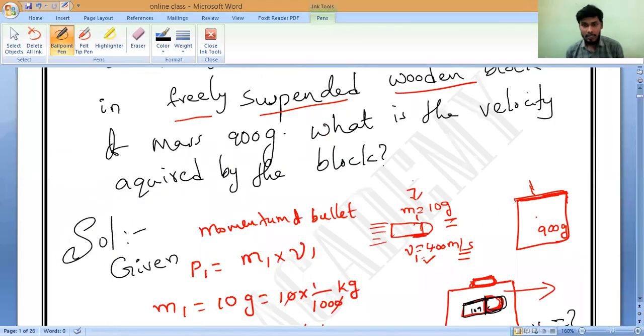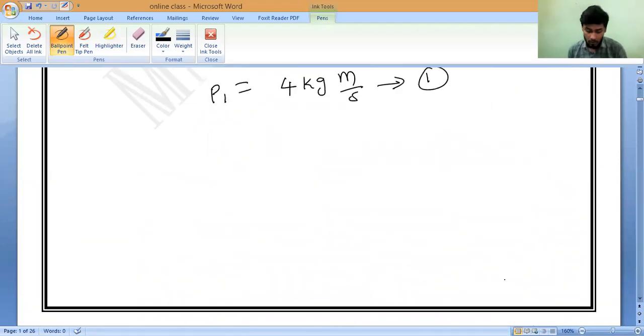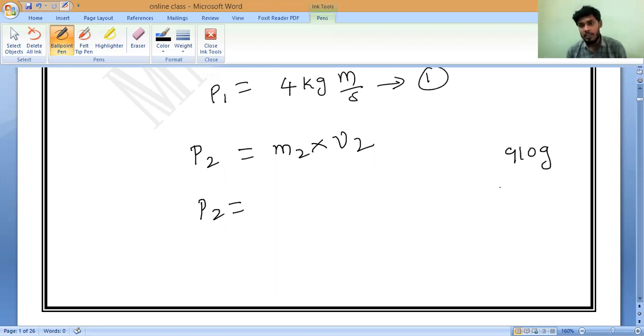What is the velocity acquired by the block? Block means wooden block, after embedding the bullet. Understand? So now please tell me, how do we calculate momentum P2, the momentum of the wooden block? P2 is equal to M2 into V2. M2 is equal to 910 grams. We have to convert it into kilograms. So 910 into 1 by 1000 kilograms.